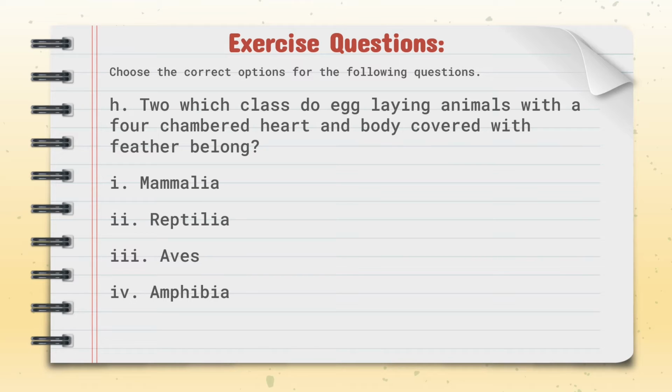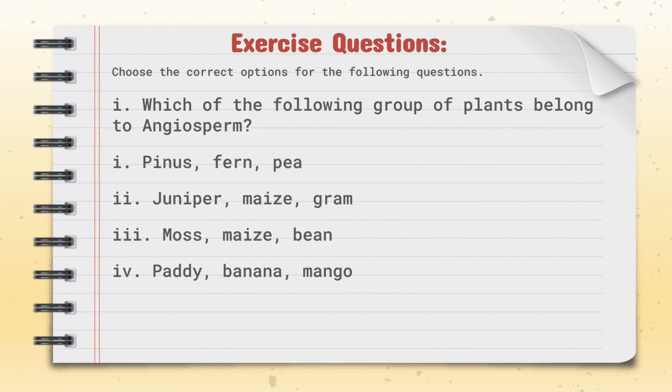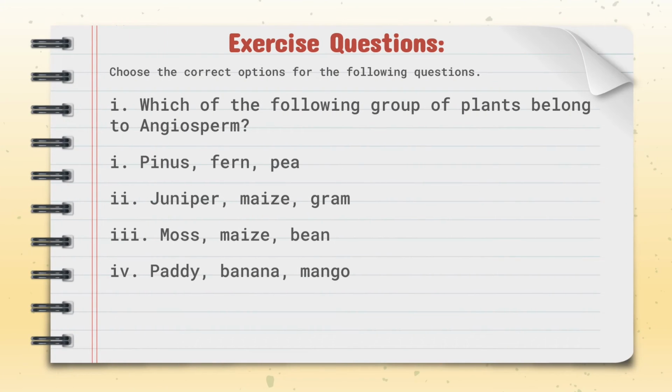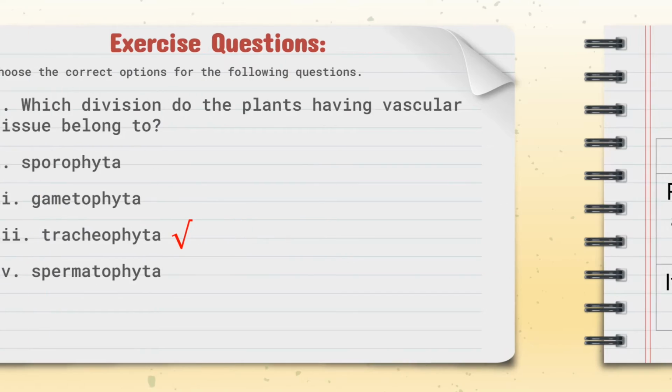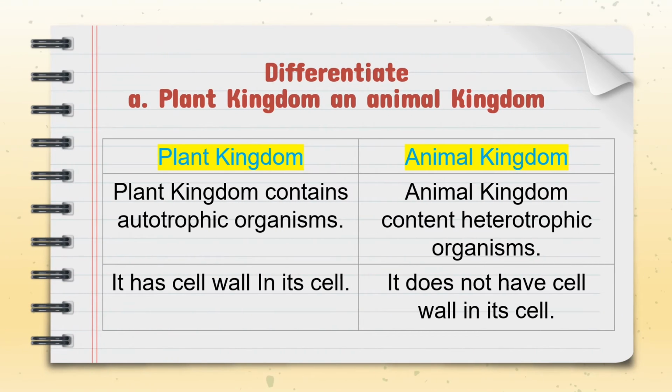Differentiate between plant kingdom and animal kingdom. Plant kingdom contains autotrophic organisms, whereas animal kingdom contains heterotrophic organisms. Plants have a cell wall in their cells, whereas animal cells do not have a cell wall. Fish and starfish: fish is a vertebrate while starfish is an invertebrate. Fish has a distinct head while starfish does not have a distinct head.